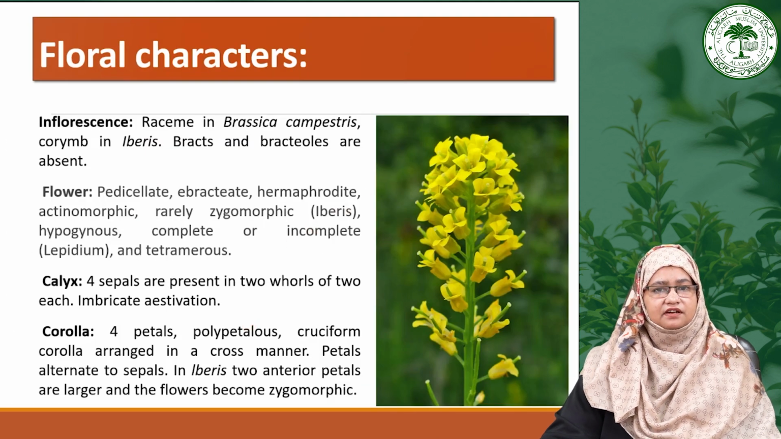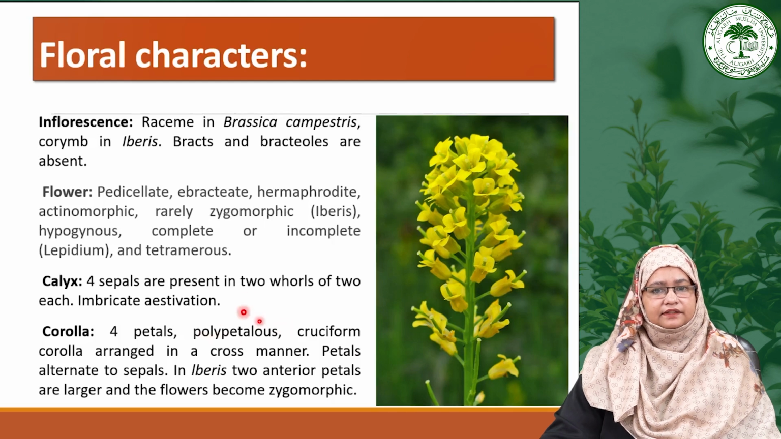Now, first one, that is the inflorescence. In Brassica campestris, the inflorescence takes the form of a raceme, as we can see here, while Iberis exhibits a corymb structure. Notably, bracts and bracteoles are absent in these flowers, providing a clean floral presentation. The flowers are generally bisexual, typically actinomorphic, though we observe rare zygomorphic traits in Iberis. These flowers can be hypogynous and may be classified as complete depending on the species, such as in Lepidium.